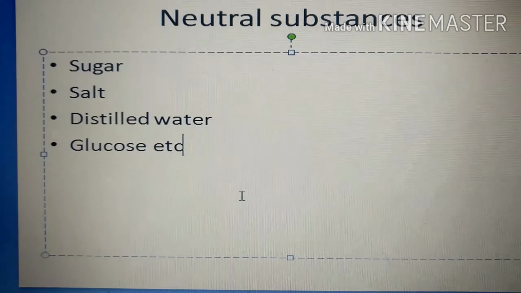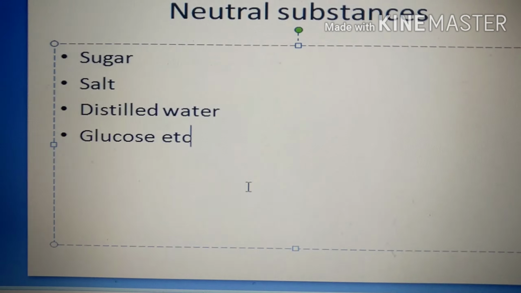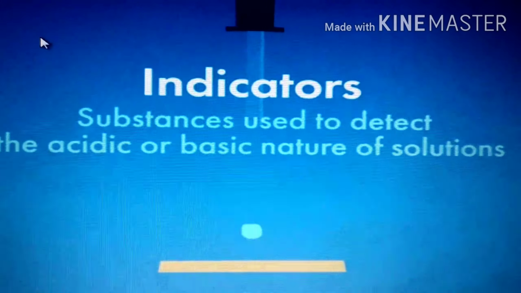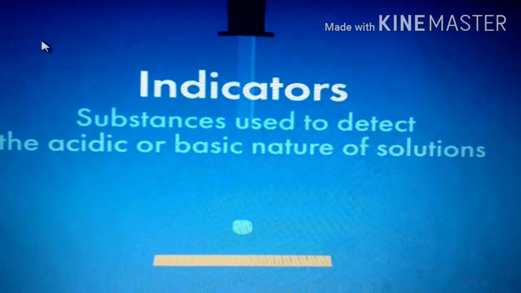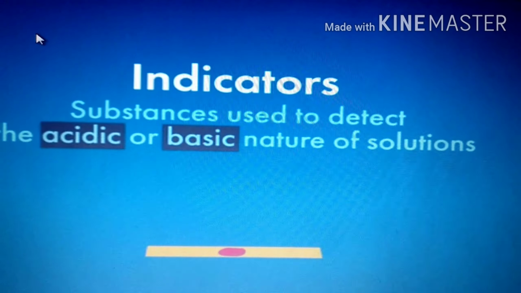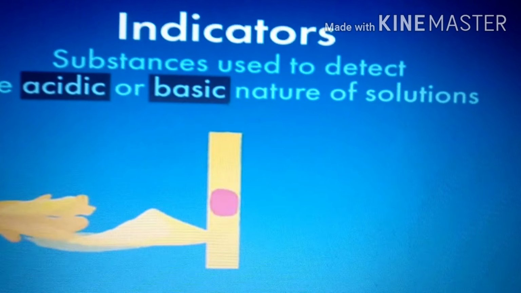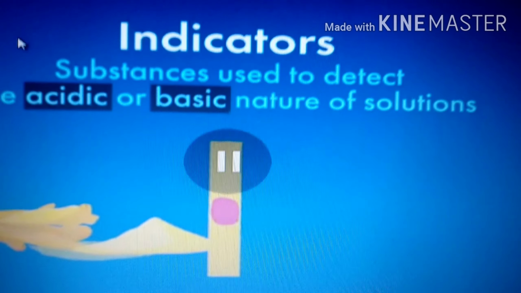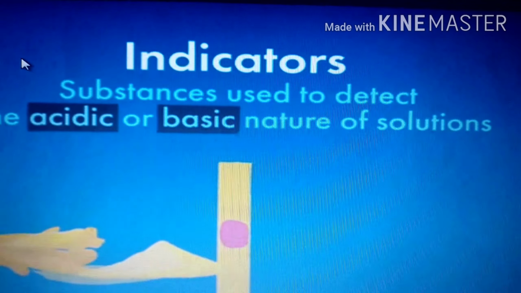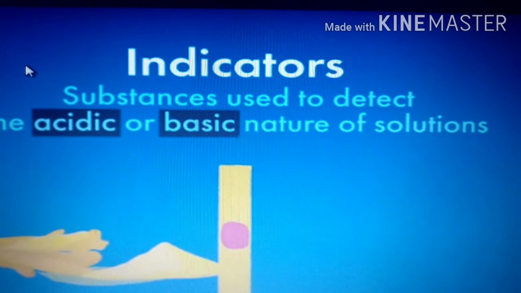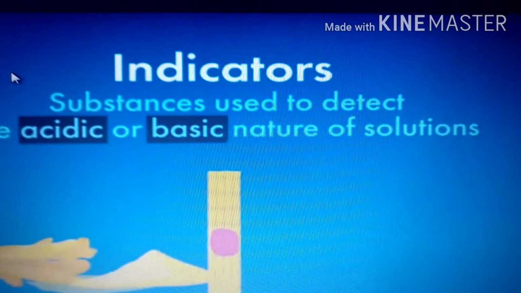Here comes the right answer. We use special substances known as indicators. Indicators are the substances which are used to find out whether a substance is acidic or basic in nature. So what is the use of an indicator? They are used to test whether a substance is acidic or basic without tasting it. Let us learn about it clearly in detail.